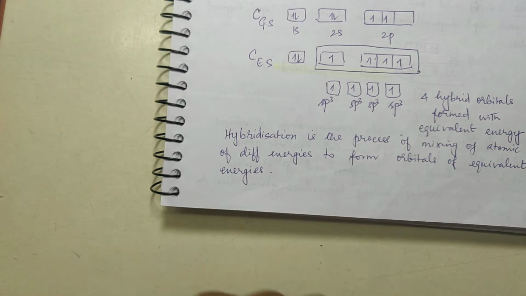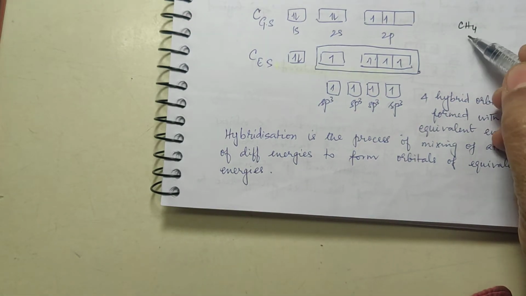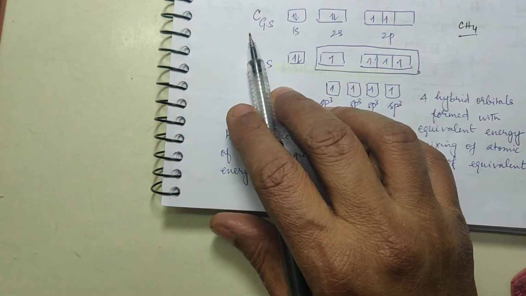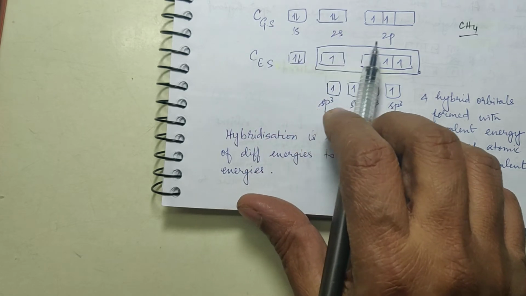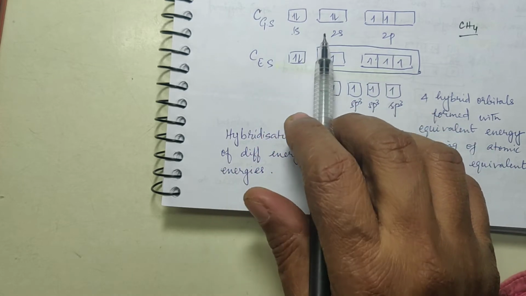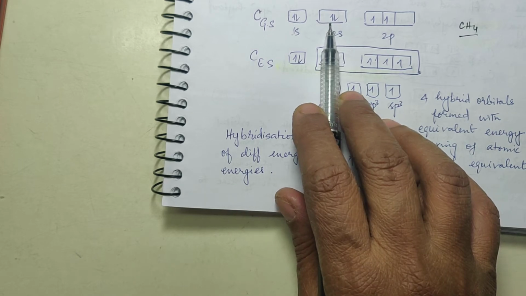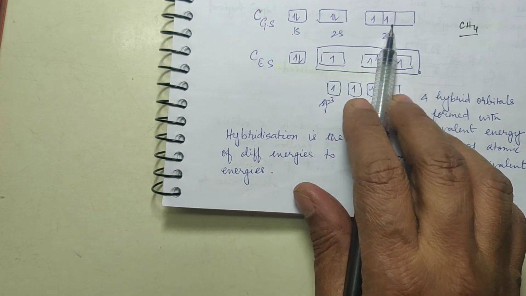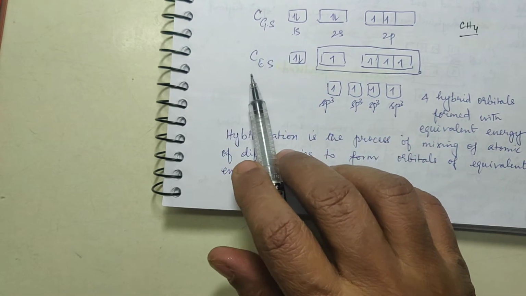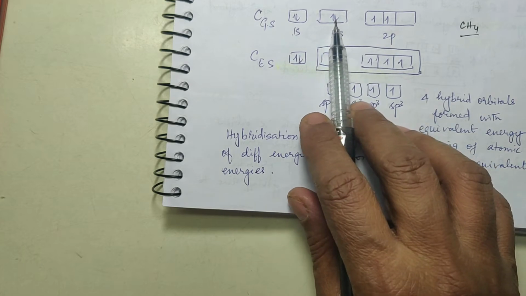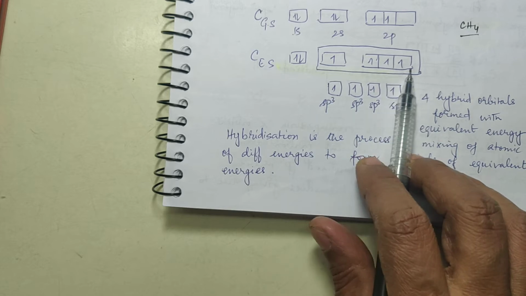Now, methane is made up of one carbon surrounded by 4 hydrogen, is it not? Now, the atomic number of carbon is 6, so it is 1s2, 2s2, 2p2. So you take the valence shell alone, 2s and 2p. You will write it as 2 electrons in 2s and 1 electron each in 2p orbitals. This is called the ground state. Now in the excited state, what happens? 1 electron from 2s shifts itself to 2p, so that all of them become unpaired.